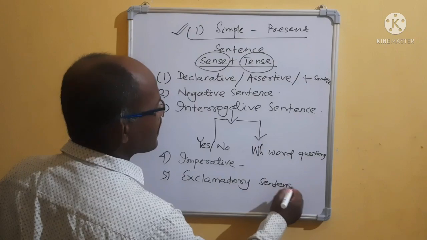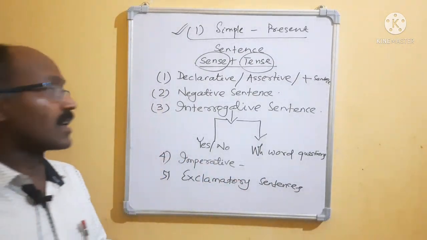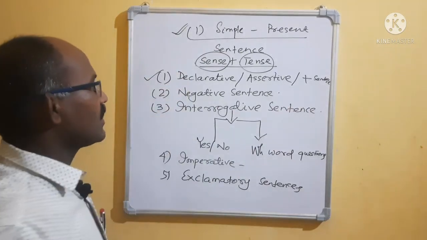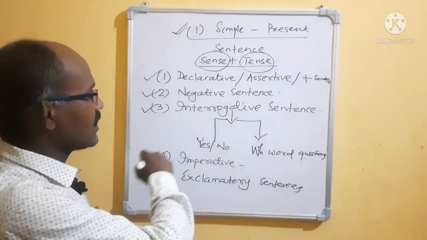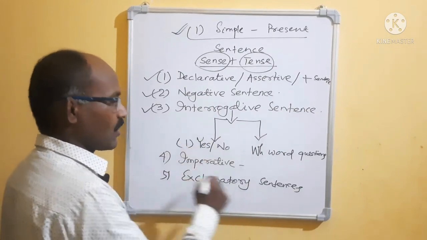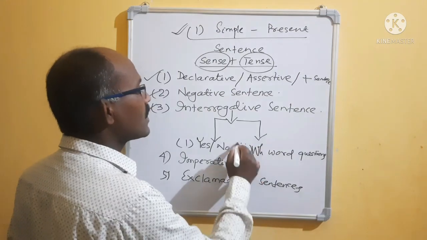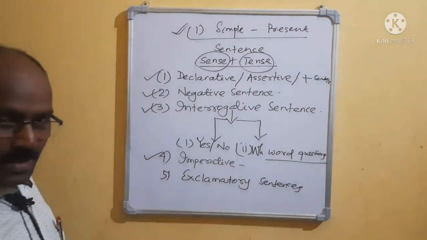Exclamatory sentence. Generally, we know that five types of sentences are there. Number one is the declarative sentence. Number two is the negative sentence. Number three is the interrogative sentence. But interrogative is divided into two parts. Number one is yes or no question, and number two is WH word questions. Clear?